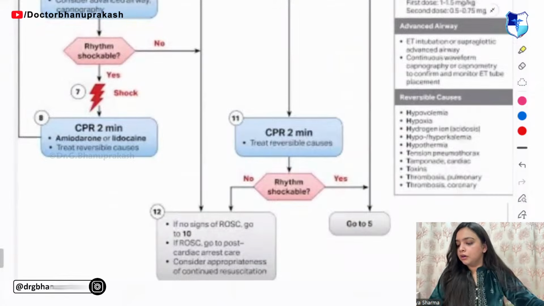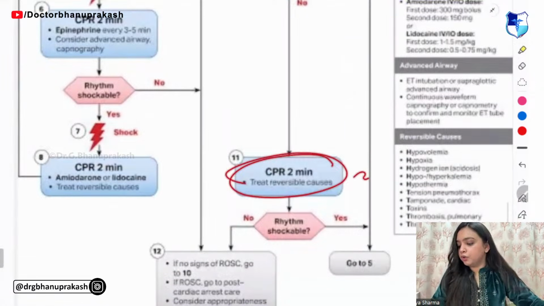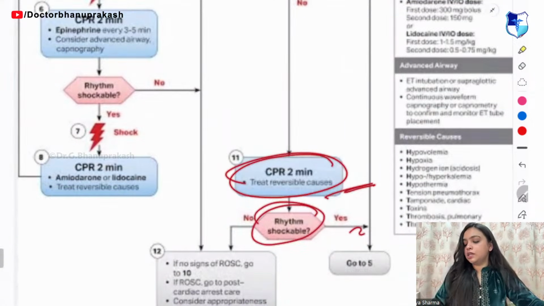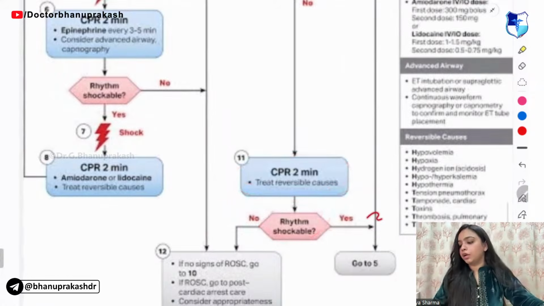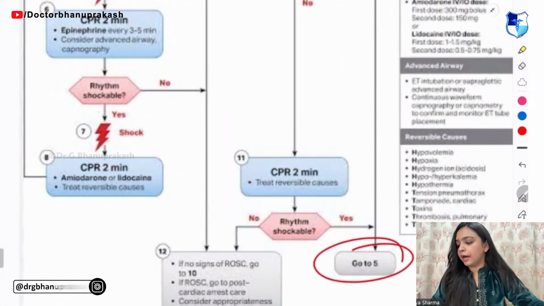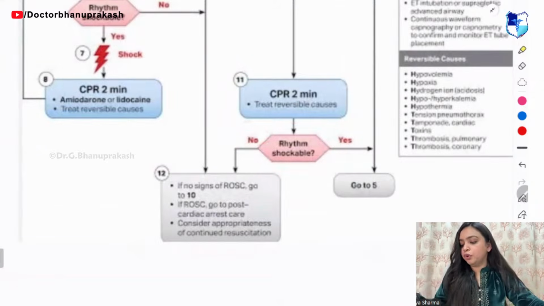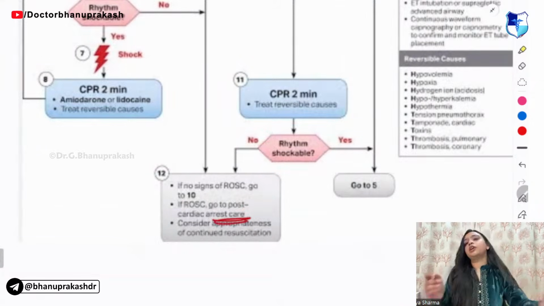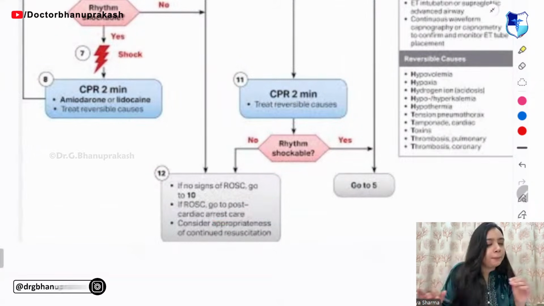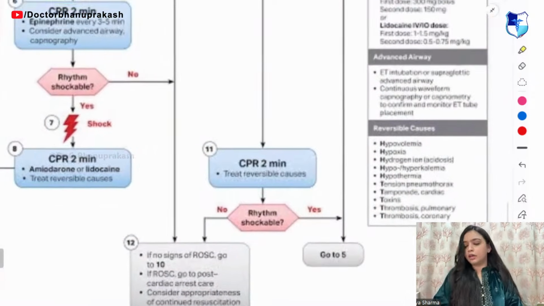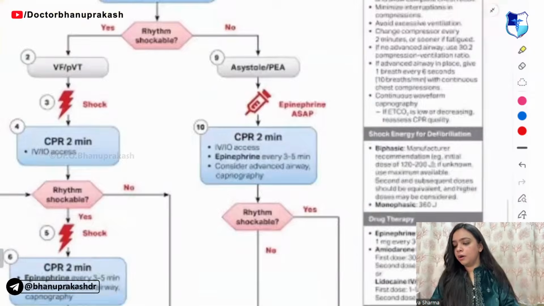Right. Next, CPR for 2 minutes. Then again check whether the rhythm is shockable or not. If it is shockable, then you can go ahead. If it is not shockable, you have to give the cardiac arrest care to the patient properly.